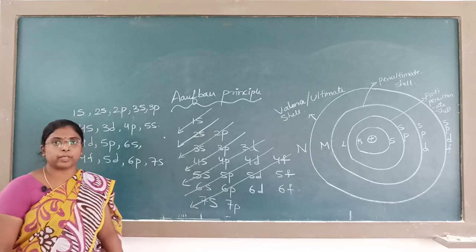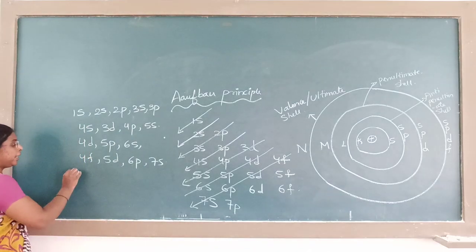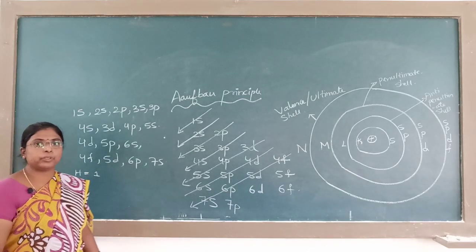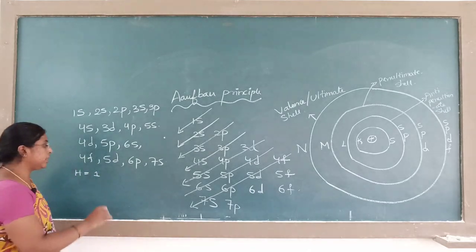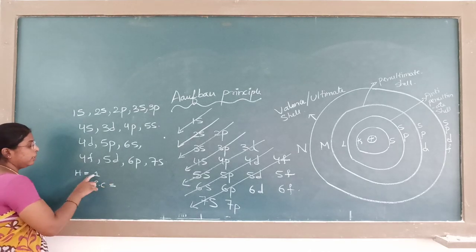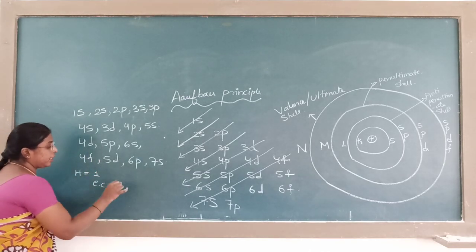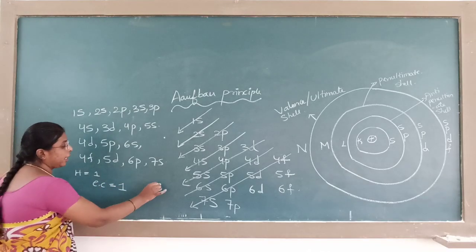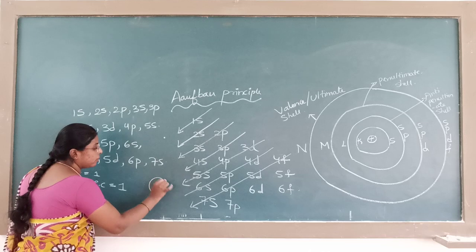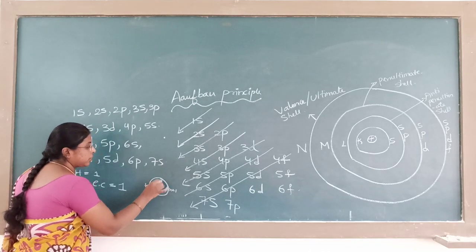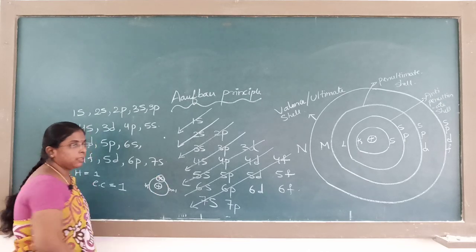Let us take one example. Hydrogen: I told you the atomic number of hydrogen is 1. How will you write its electronic configuration? Hydrogen has only one electron. It is present in n is equal to 1, that is the K shell. How many electrons are possible here?